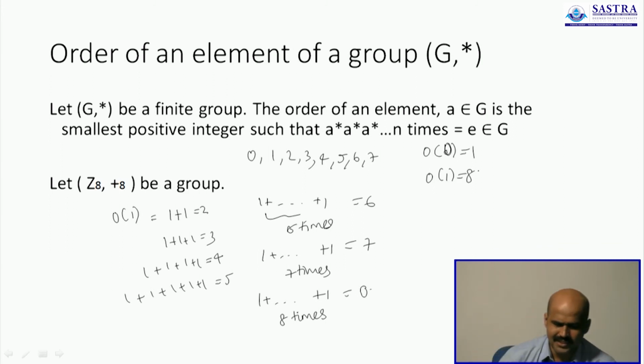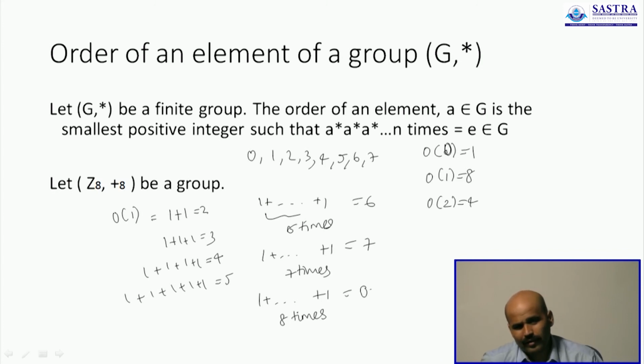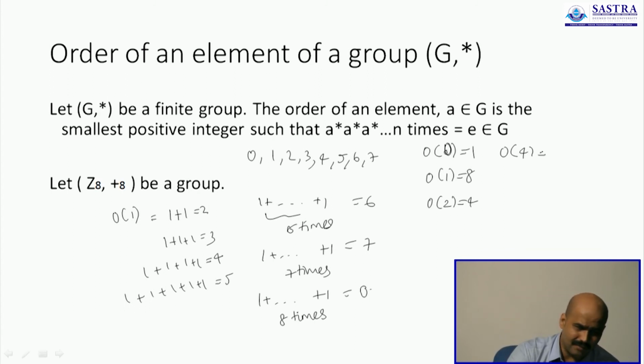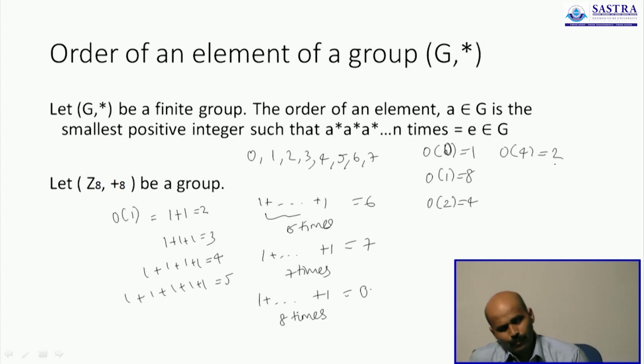For 2 it is easy. For 2 it is 4, because 2 and 2 and 2 will give you 6. 2 added 4 times with itself will give you 8. So the order of 2 is 4. The order of 4 is 2 again, because 4 once is 4, 4 twice is 4 plus 4, which is 8, and 8 is 0. So you are operating 4 on itself twice to get back 8, which is 0.